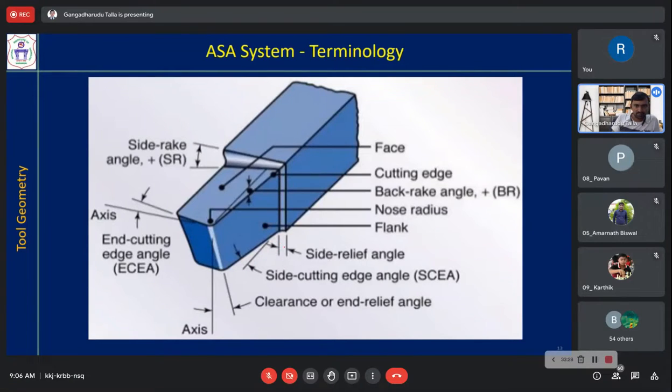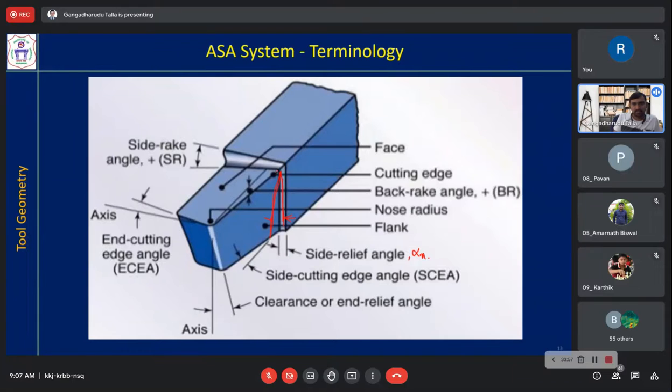So here you can see tool will go like this. I am just exaggerating, and you have a vertical line like this. So the angle between those two, this surface here and the vertical line, is side relief angle or side clearance angle, both are same. So side clearance angle is alpha x.